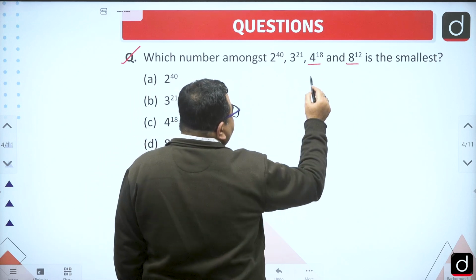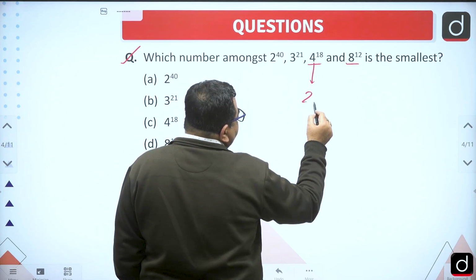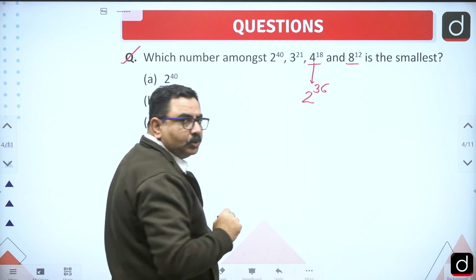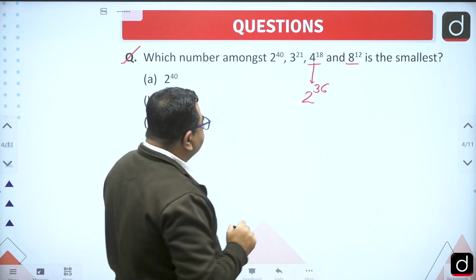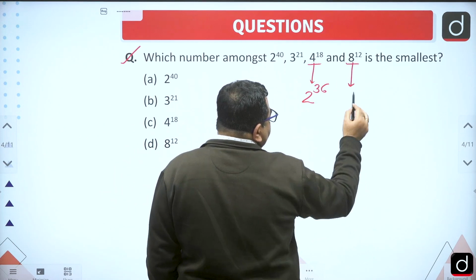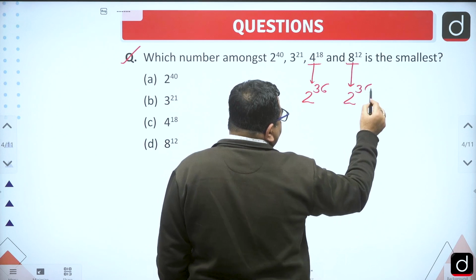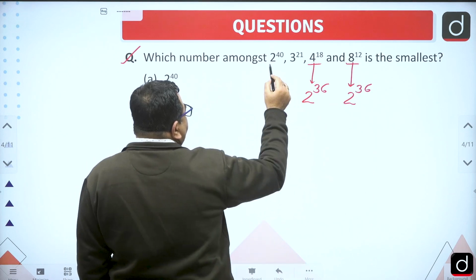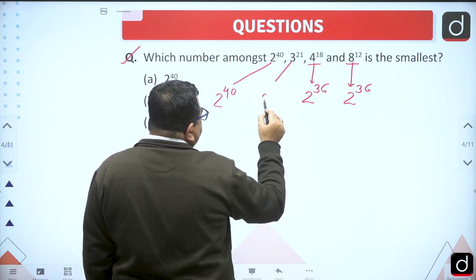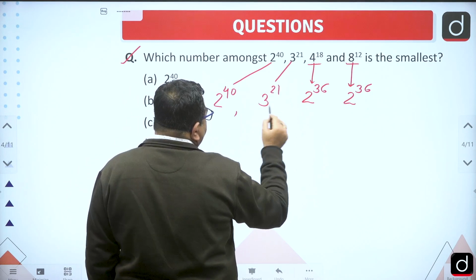So 4 to the power 18 I can write as 2 to the power 36, because 4 is 2 square, then 2 into 18 is 36. 8 to the power 12, again 8 is 2 cube, so this number is also 2 to the power 36. One number is 2 to the power 40 and another number is 3 to the power 21.